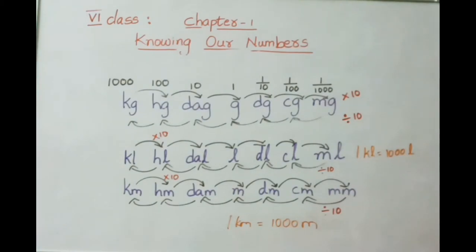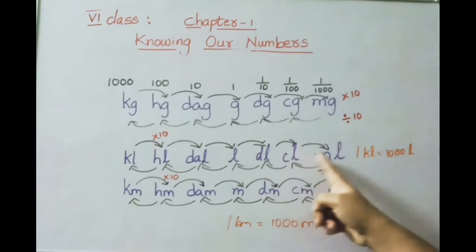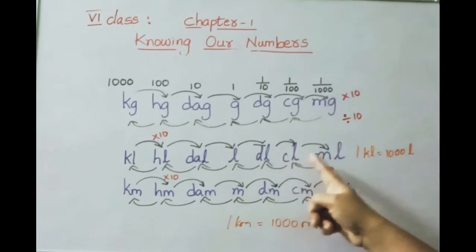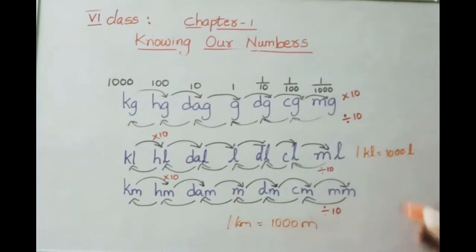Now check, 1 liter equals how many milliliters? See the places. 1, 2, 3. So 10 tens 100, 100 tens 1000. So 1 liter equals 1000 milliliters. So these are the units we use daily. These all are 1 kilometer, 1000 meters.